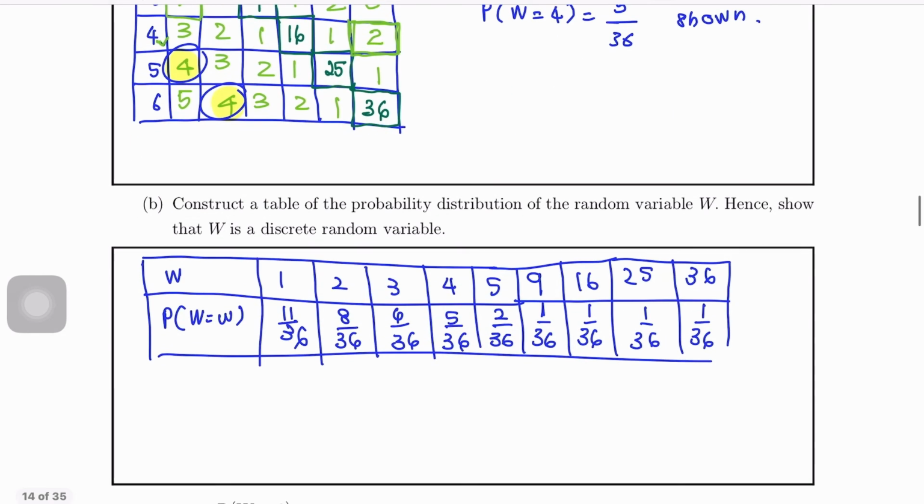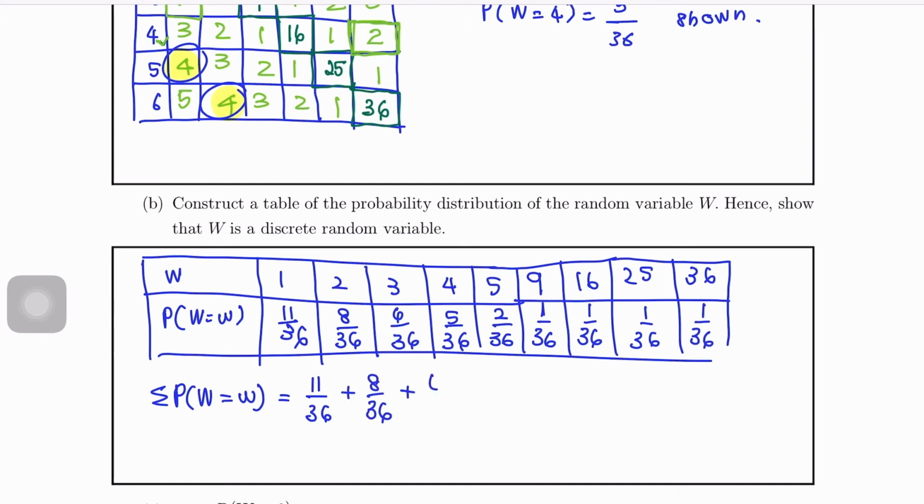Okay, so now show that W is a discrete random variable. So we will check the summation of P(W = w). We will add all the probabilities and we will see what we get.